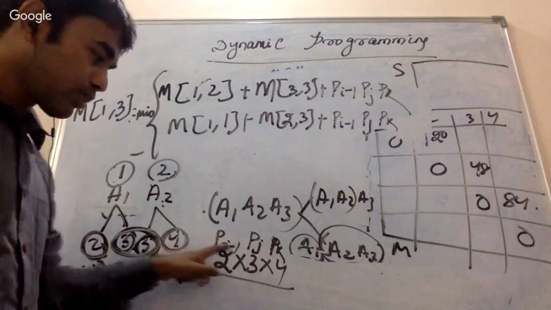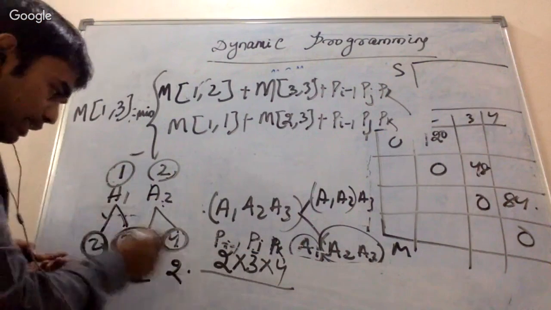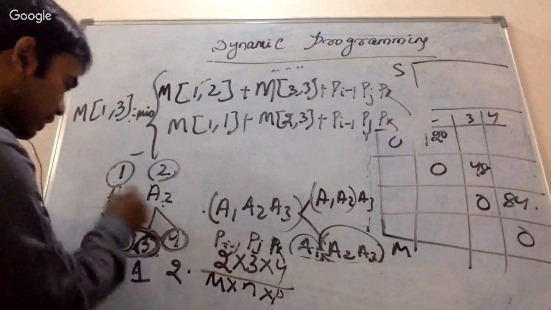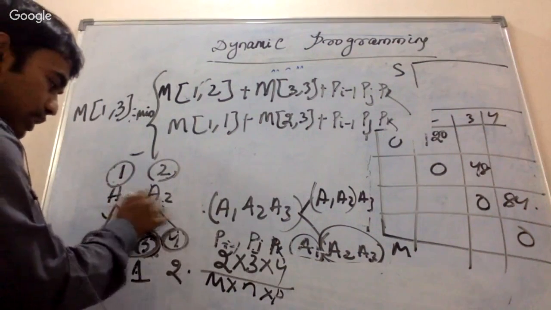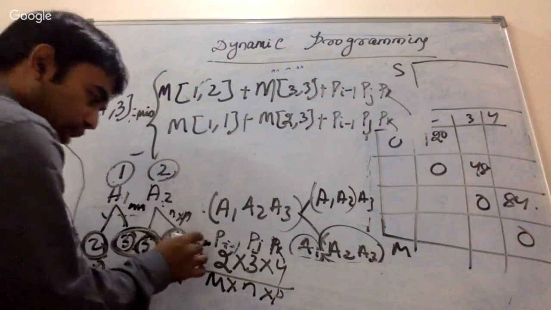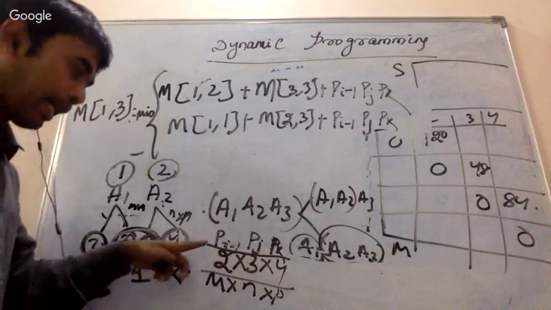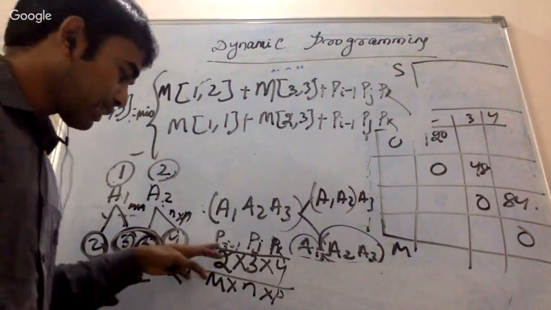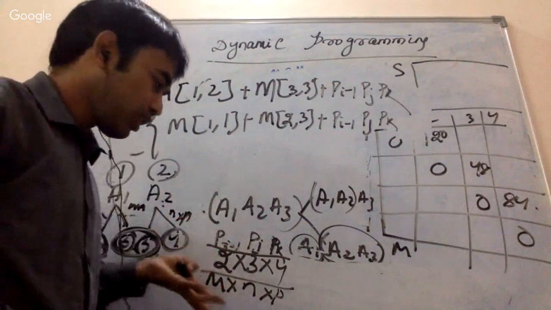This is the small notation, or I can also write m cross n cross p. If the size is m cross n and n cross p, then I can write m cross n cross p. Generally we write it in terms of i and j notation because I am going to apply a for loop, and in that case i and j are going to be your iteration.